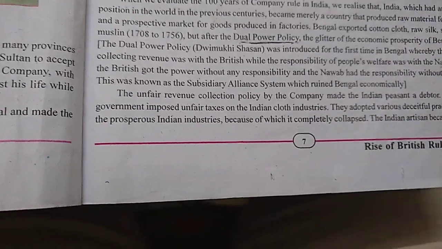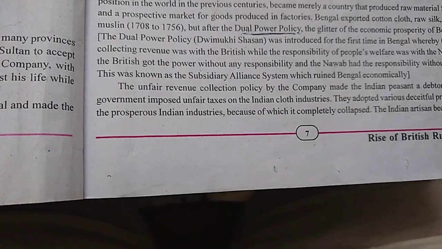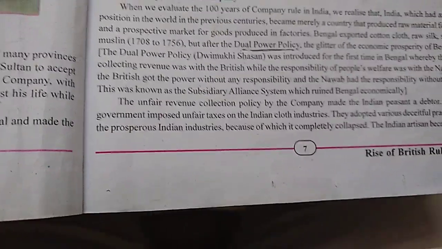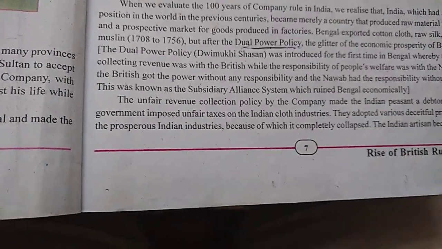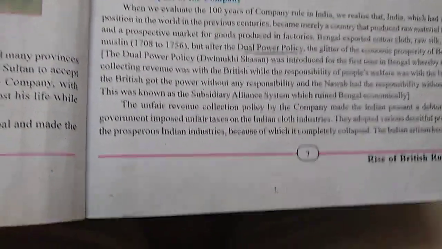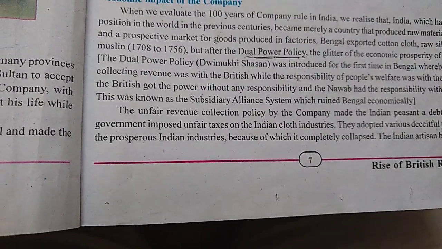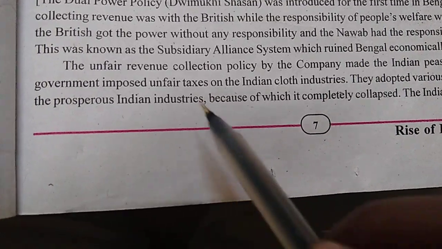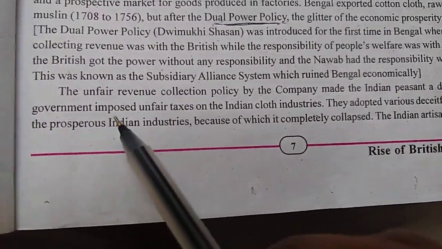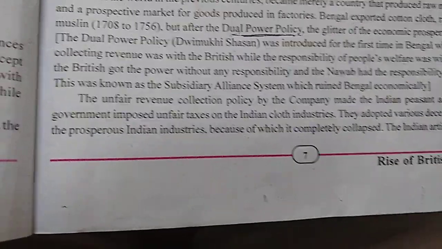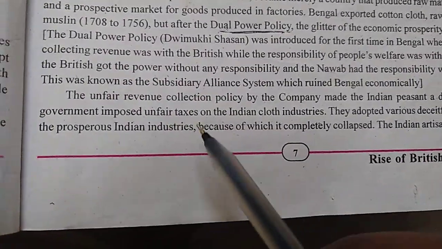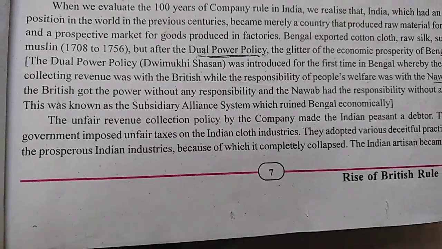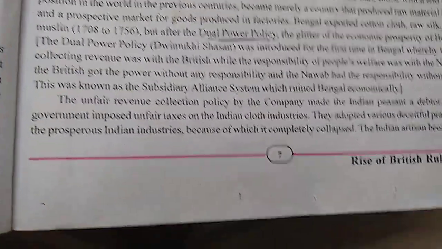We say, but sir, if I give you 50 rupees, then what will I keep with me? That is none of my business. Bye. Okay, tax. 50 rupees tax per 100. If you earn 1000 rupees, 500 rupees tax. If you earn 10,000 rupees, 5,000 rupees tax. These are all examples of unfair taxes. So the British government imposed, means implemented, unfair, unjust taxes on the Indian cloth industry. So the Indian cloth industry faced a very bad situation.